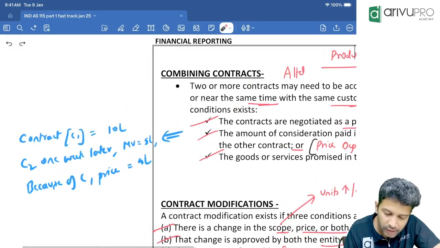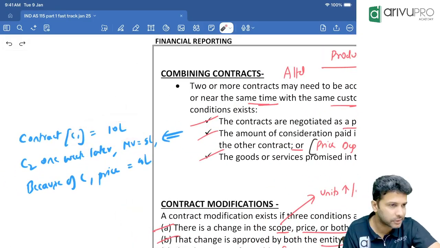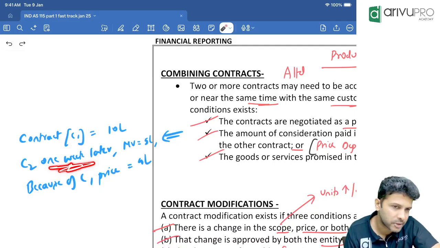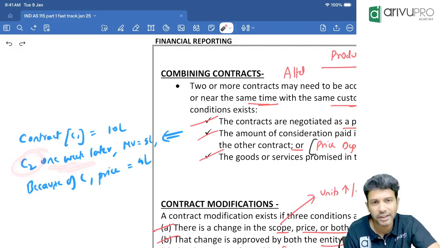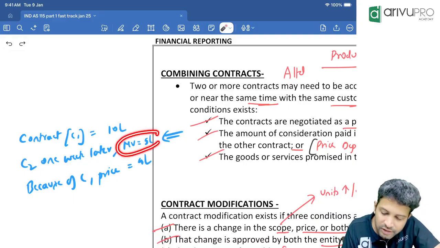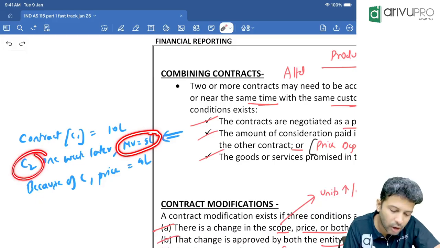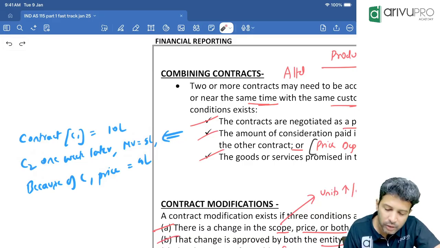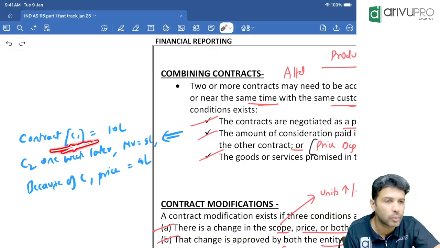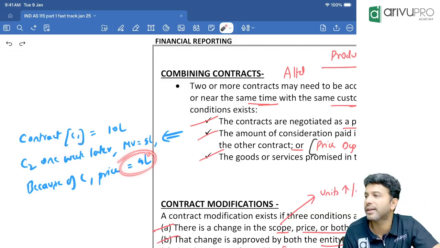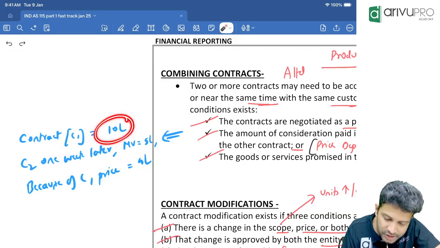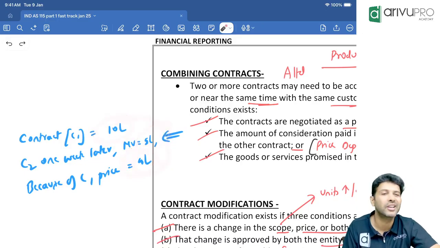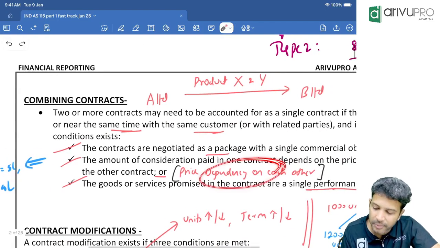Like in this example, let's say contract 1 you have entered for 10 lakh with the customer. Now contract 2 is also entered one week later with the same customer. With the same customer, one more contract C2 is entered. The normal market price of this particular contract is 5 lakh. Normally contract 2, we enter into with customers for what value? 5 lakh. But we told the customer, since you purchased contract 1 with us, contract 2's price I will give you as 4 lakh. Because you purchased contract 1 with us, C2's price, what am I charging? 5 lakh or lesser? Lesser. That's what we mean by price dependency on each other.